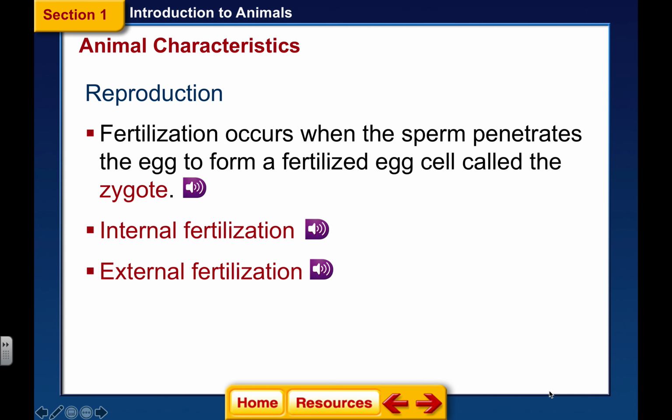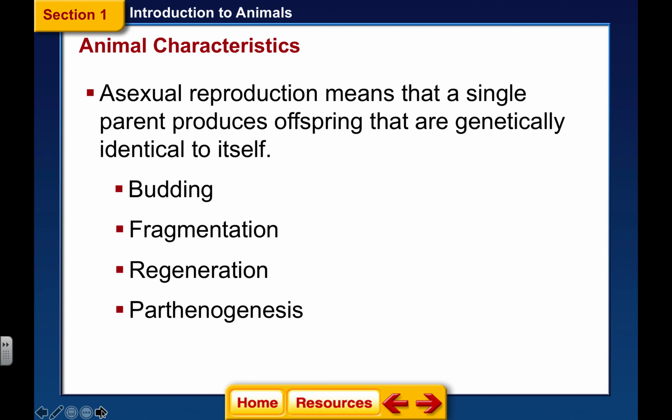Now, sometimes we have internal fertilization. Certainly, if we're thinking about us or our dogs or our cats, rabbits, mice, whatever, we have internal fertilization where the egg and the sperm actually meet internally or within the body. But sometimes animals undergo what is called external fertilization. And external fertilization occurs a lot in aquatic species where you may have fish that lay their eggs and then the male swims over them and deposits sperm. So there's going to be a lot of differences in the type of fertilization in the animal kingdom.